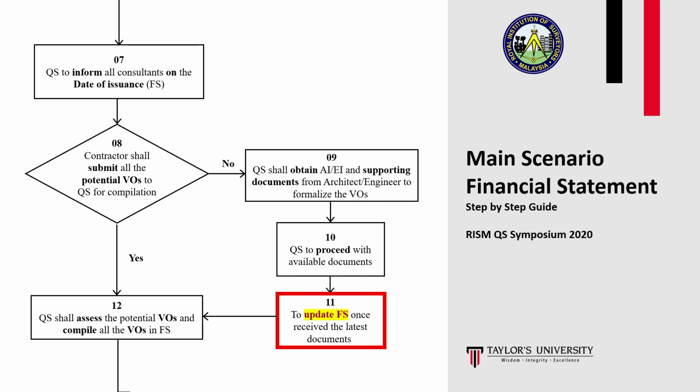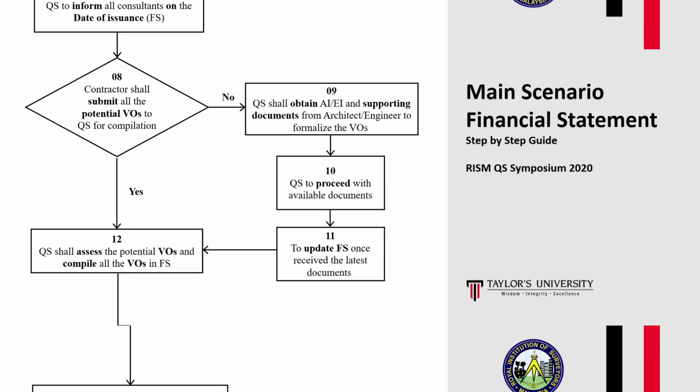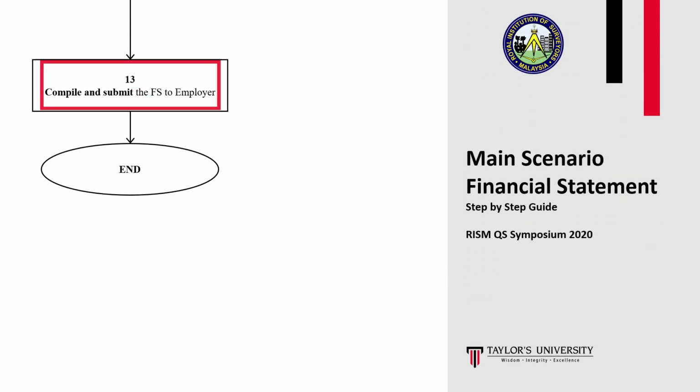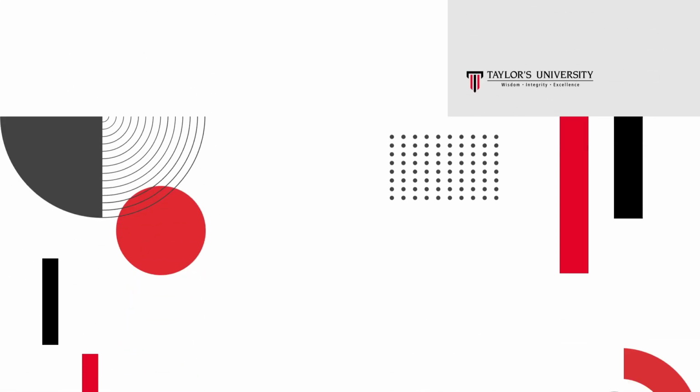If all consultants follow the stipulated deadline for VO submission, QS shall assess the potential VOs and compile all VOs in the financial statement. QS shall also perform arithmetical checks on the VOs at this stage. After that, QS shall submit the compiled VOs and financial statement to the employer, and this marks the end of the preparation of financial statement for the month.